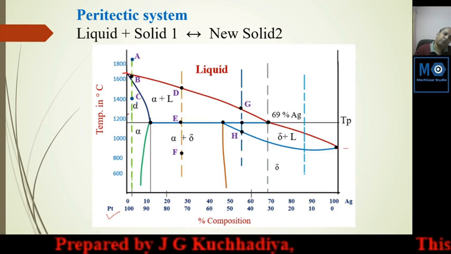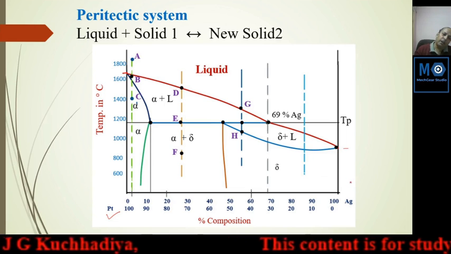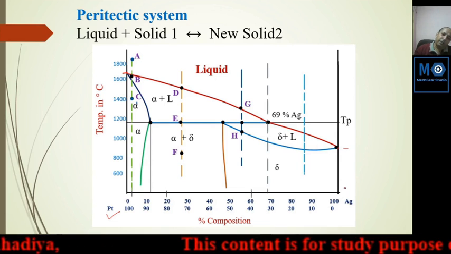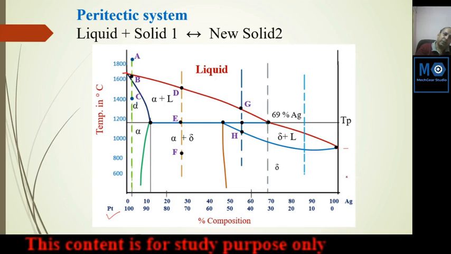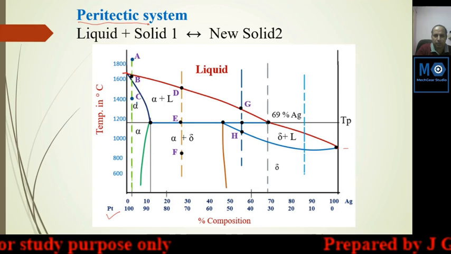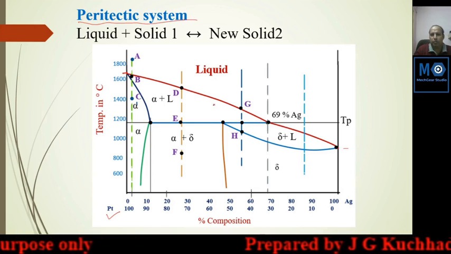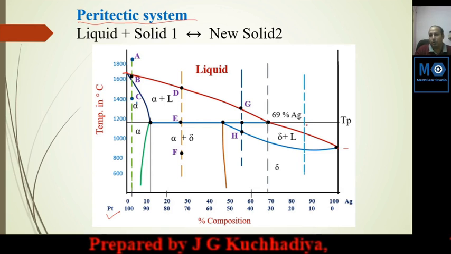So 600 to 700 is the melting temperature difference of the two metals, and we will mix them, then it will create a peritectic system. A peritectic system is a system in which one metal completely solidifies but the other remains in liquid, the other is not solidified,